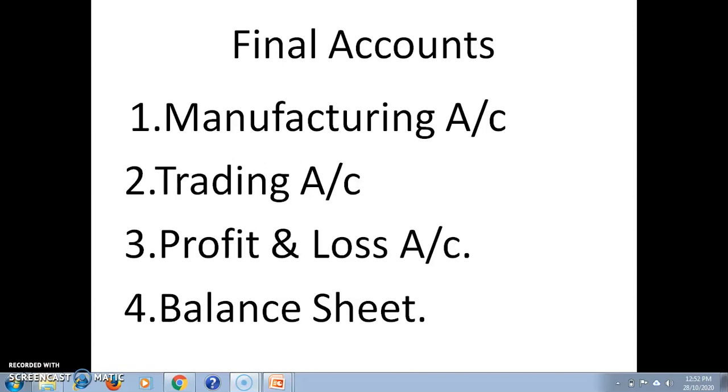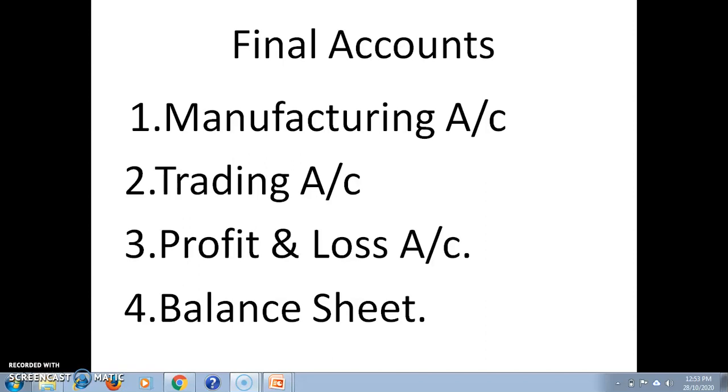And last is the finance and other charges. Finance and other charges means interest on loan, overdraft, interest on debentures, cash discount, etc. Okay, these are all expenses related to all indirect expenses that are debited to the profit and loss account, broadly classified into three categories: office administration expenses, selling and distribution expenses, and finance expenses.